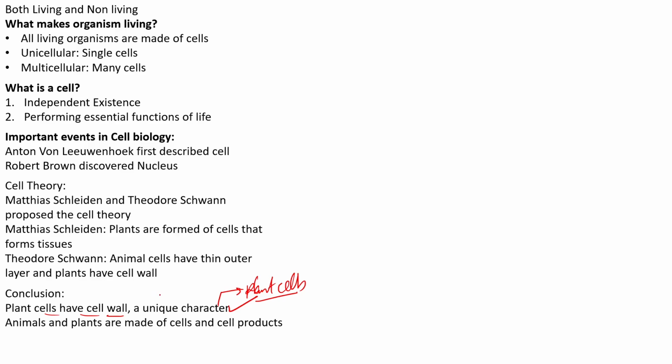Remember that point. Now, animals and plants are made up of cells and cellular products. This is quite an important point. You students have to remember this, that animals and plants are made up of cells, and they are mainly made up of the cellular products. So these were some of the important conclusions that we can derive from the cell theory proposed by Schleiden and Schwann.